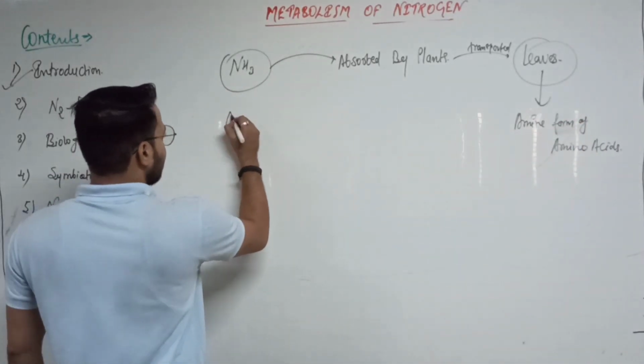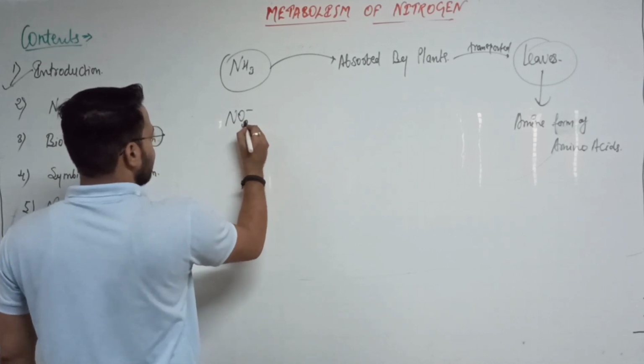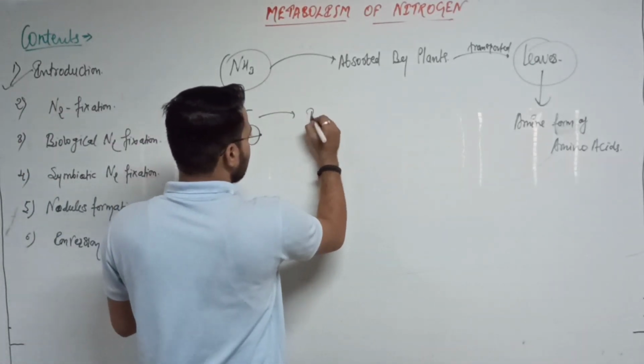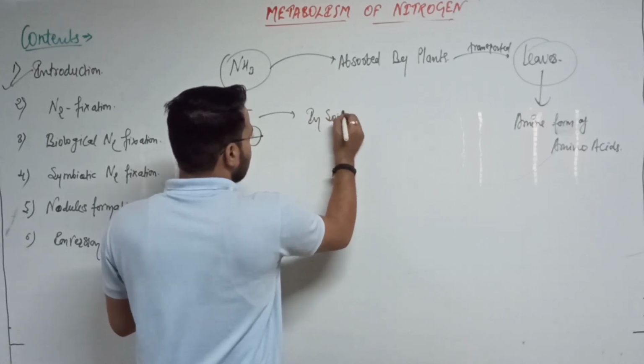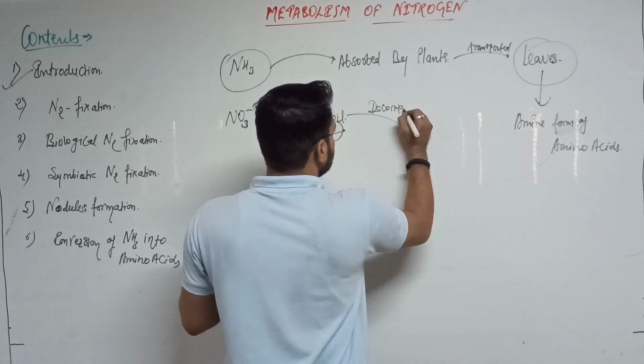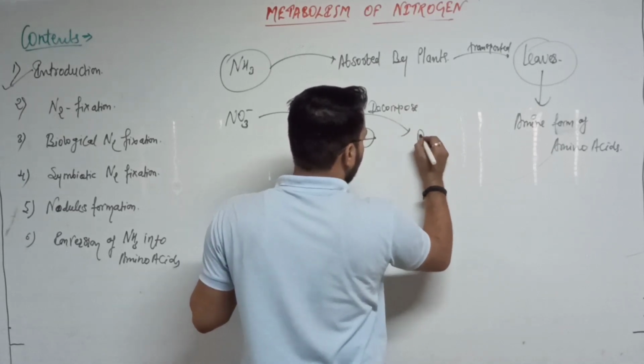Some of the nitrate that is present in the soil is also decomposed into the ammonia.